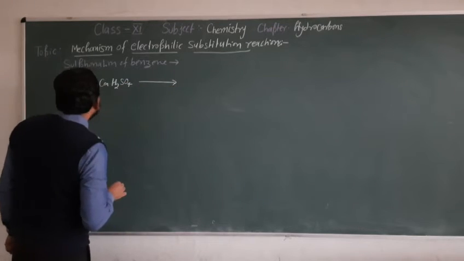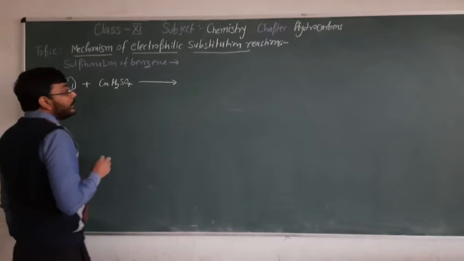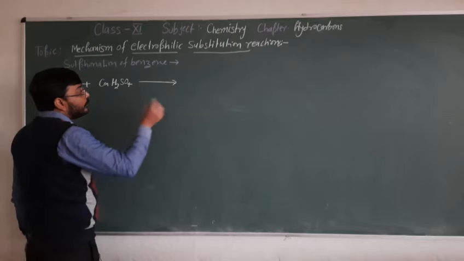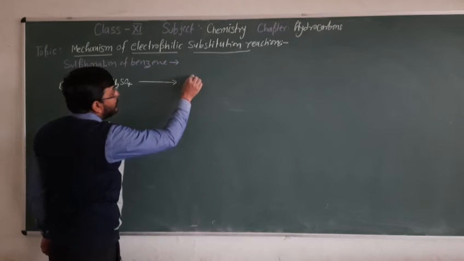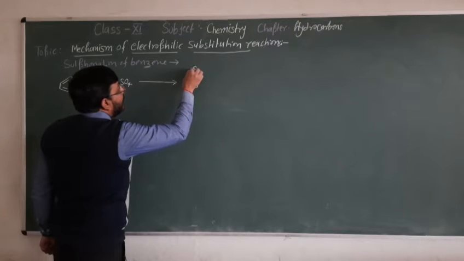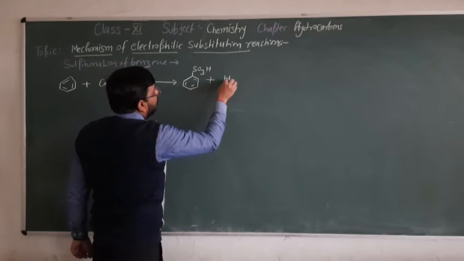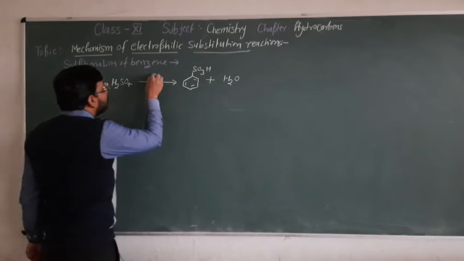This process takes place either in the presence of concentrated H2SO4 or in the presence of oleum, that is a mixture of H2SO4 and sulfur trioxide. It gives benzene SO3H plus water on heating.